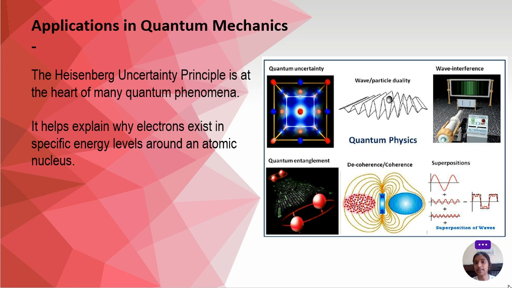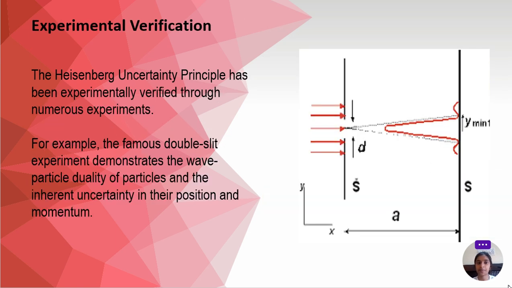The first one is quantum uncertainty, and the second where it is used is wave and particle duality. The third is wave interference. Next is quantum entanglement, decoherence or coherence, and superposition. For explaining all these phenomena, we use the Heisenberg uncertainty principle.